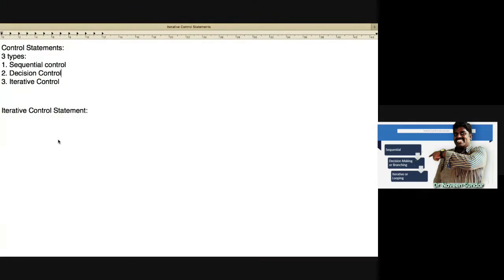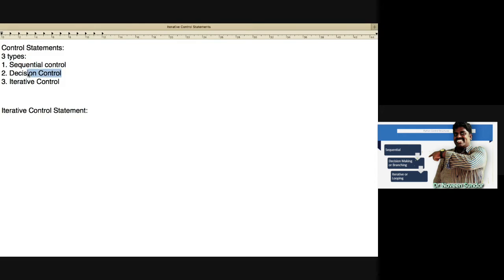Control statements, in which we have seen three different categories. One is the sequential control, the second is the decision control, and the third is the iterative control. Sequential control means line by line execution will take place. That is the sequential control.